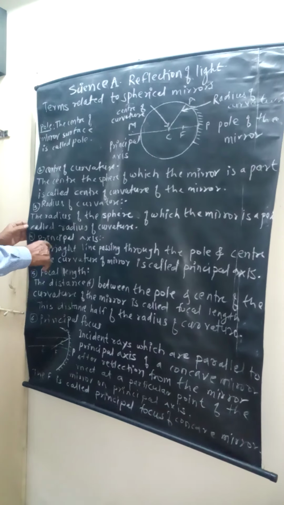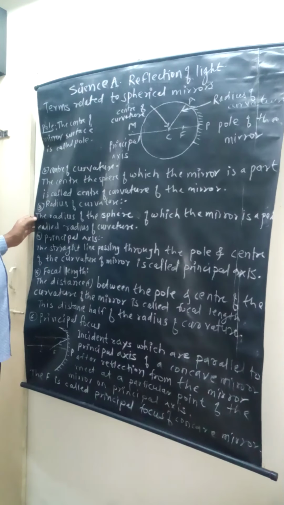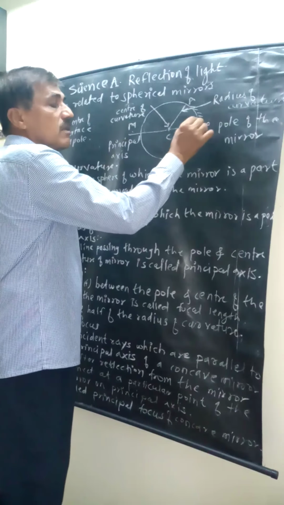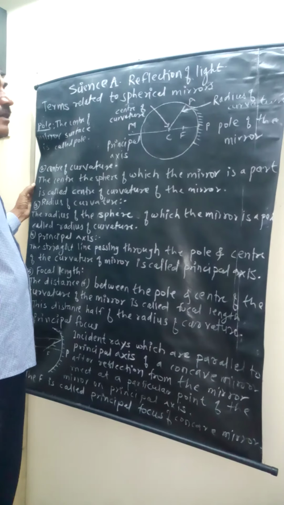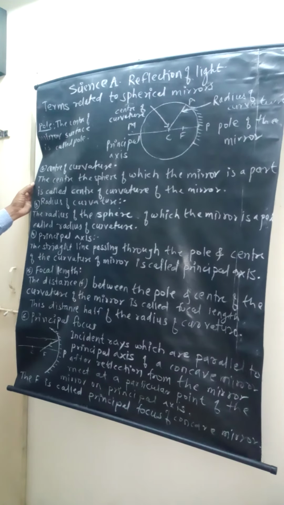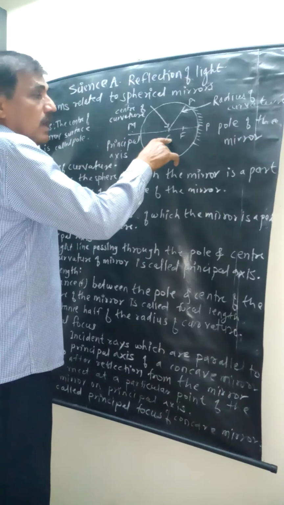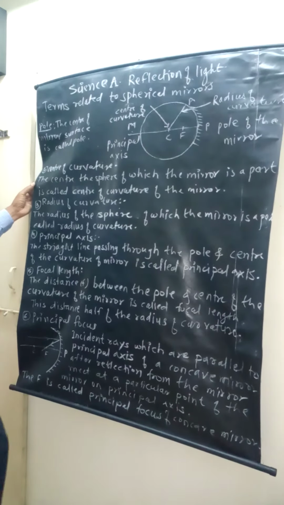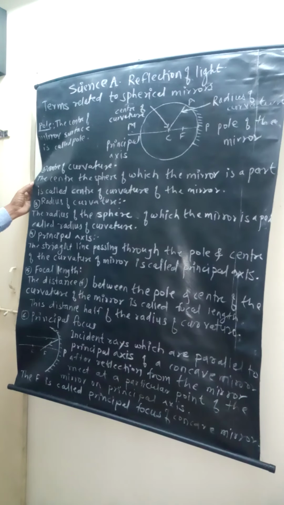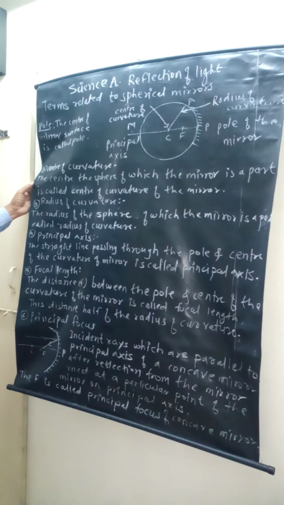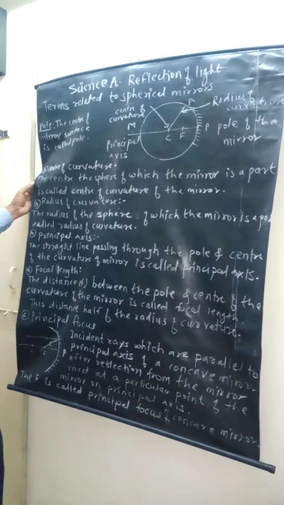Then principal axis. This is the principal axis. The straight line passing through the pole and center of curvature is called the principal axis. Focal length.